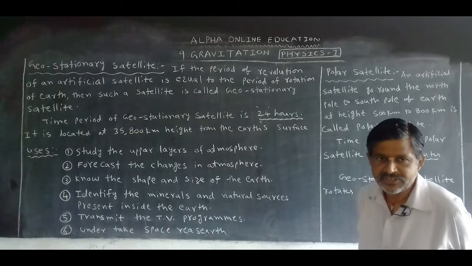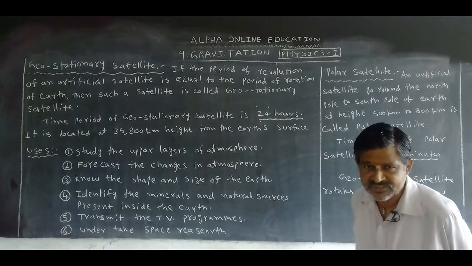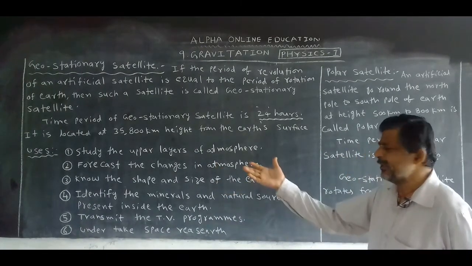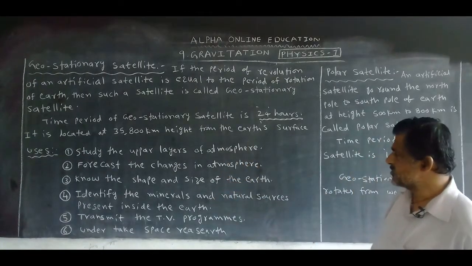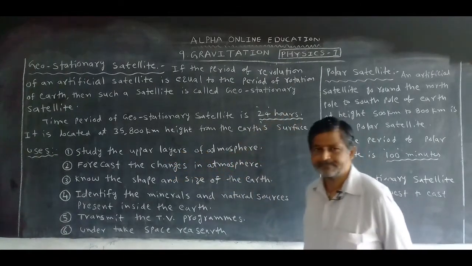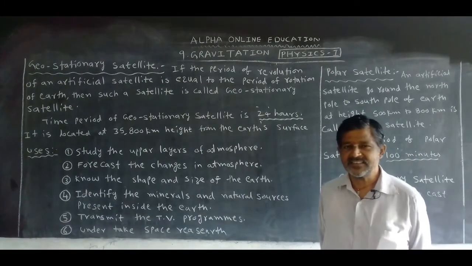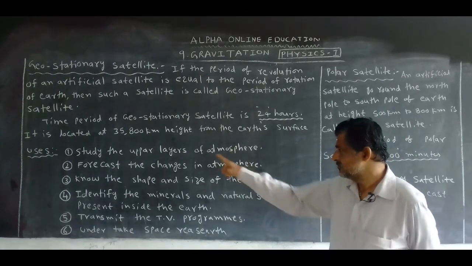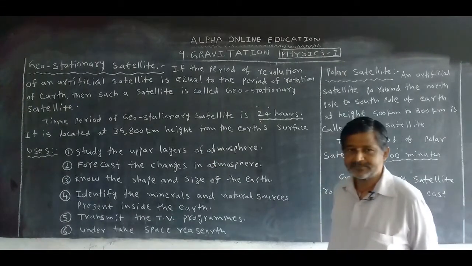In the examination, we get a question like this: What is a geostationary satellite? Write the uses. You write any 2 or 3 uses. I mentioned 6. The first use, study the upper layers of the atmosphere. On the surface of the Earth, nearly 5 layers are there. What happened in those upper layers is easy to study with the help of the geostationary satellite.